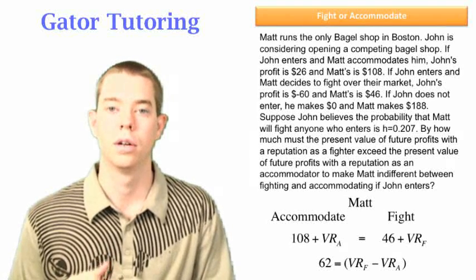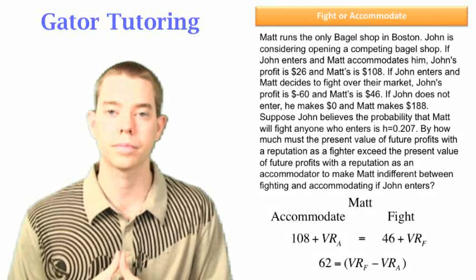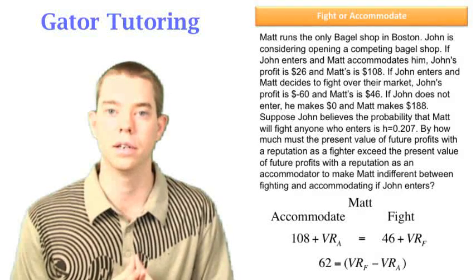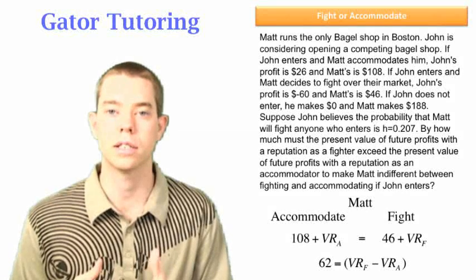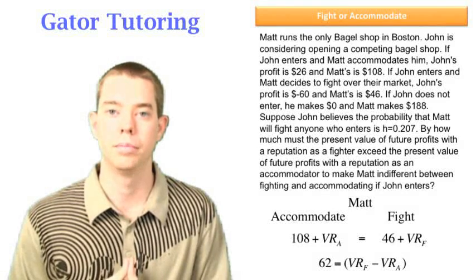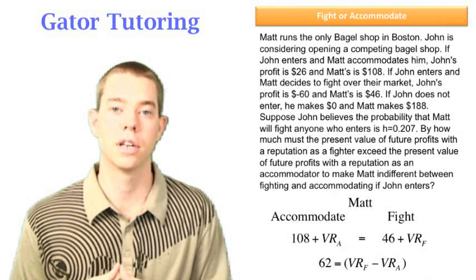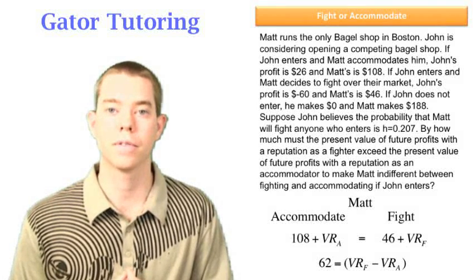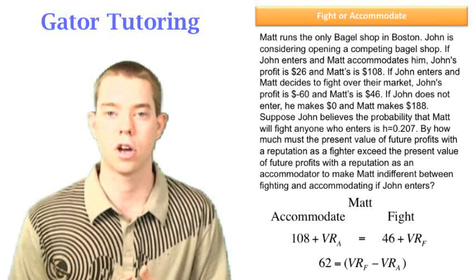We have this larger value when we account for the reputation value. If it's anything less, we're going to accommodate. So if the difference between VRF and VRA was only 60, well then we're going to accommodate, because we're always going to be picking the largest number. But now we're seeing a scenario where it's not just payoffs, there's also this value of a reputation, whether it be accommodator or fighter.